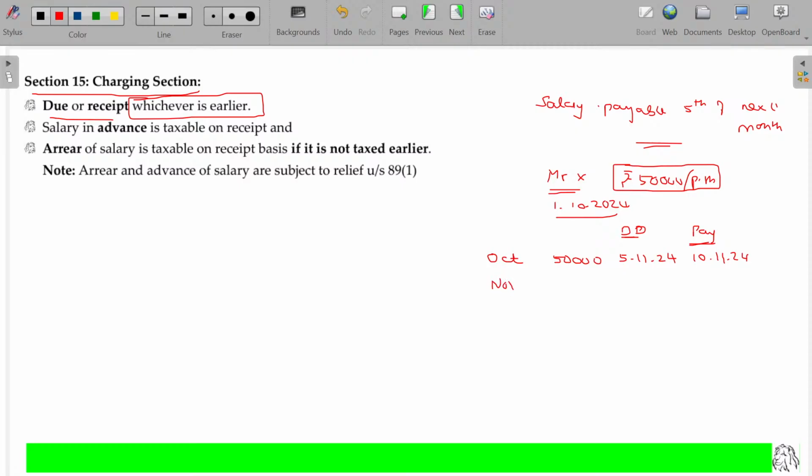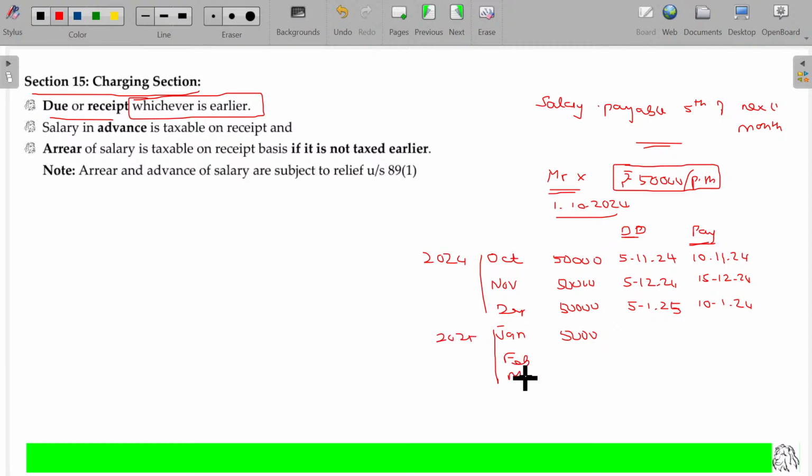For November month, the salary being 50,000, due date being 5th December 24, payment date being 15th December 24. December month 50,000 rupees, due date being 5th January 25 and payment happens on 10th January 25. January 25, 50,000 rupees. This will be 2025: January, February, March.